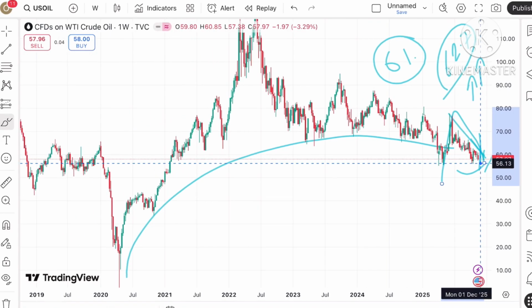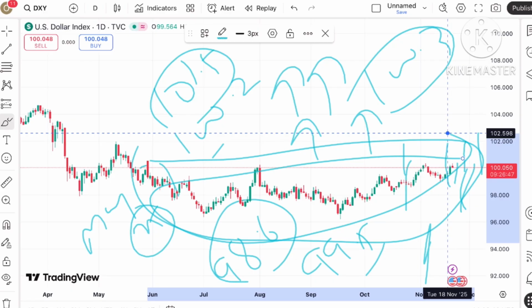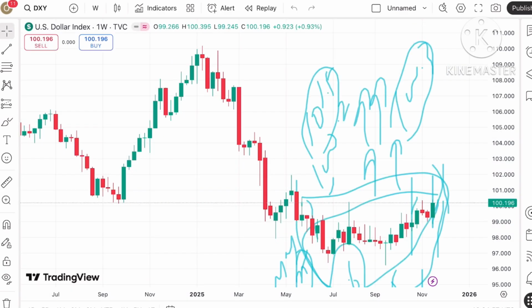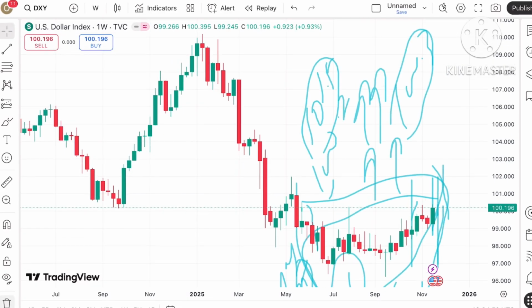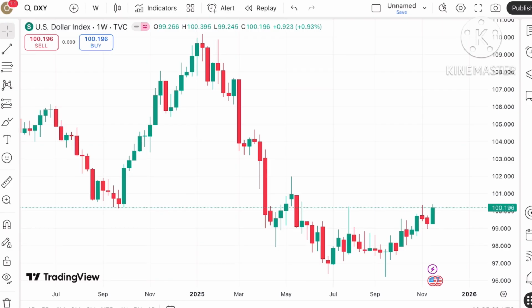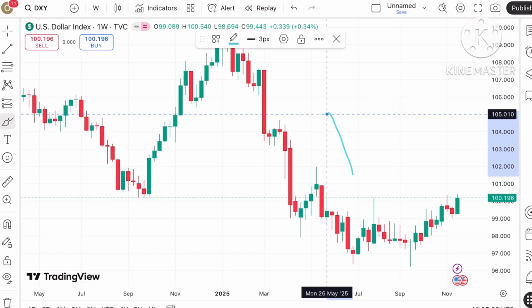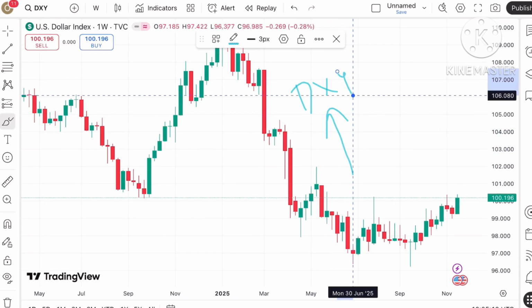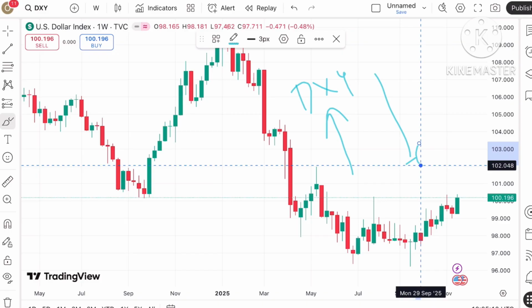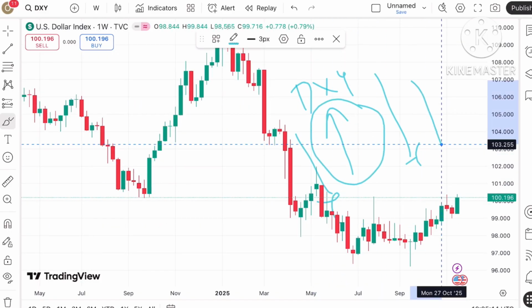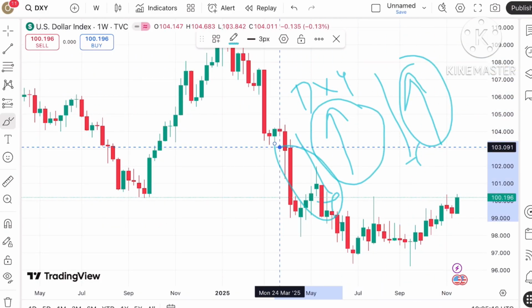I'll show you a dollar index chart, which is very important for you to understand where the price of crude will move, because the price of crude and the dollar index are inversely related, since most of the import and export happens in dollars. So when the dollar index rises, the price of crude comes down, and when the dollar index moves down, the crude price goes up. This is what we have seen.